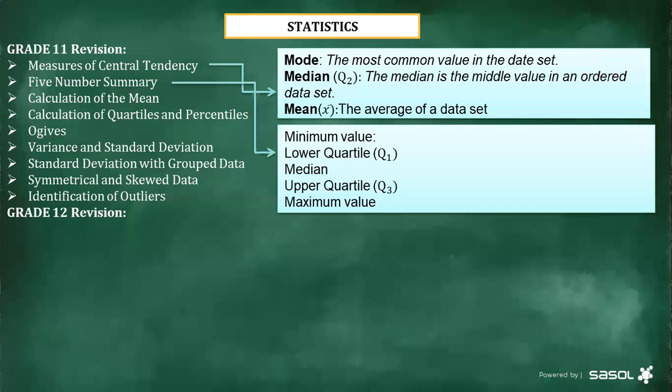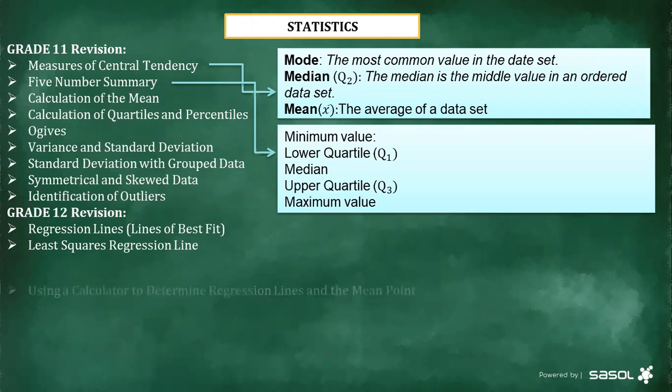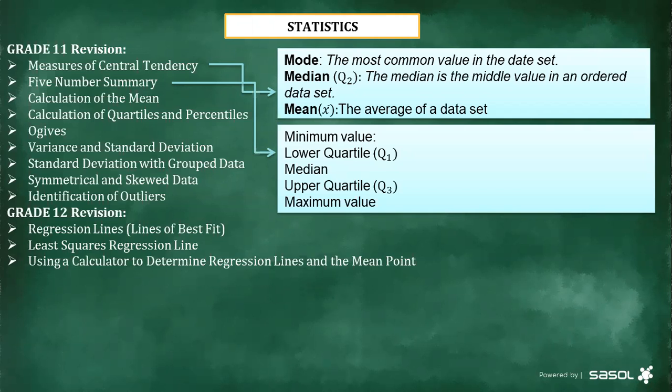Then now we get into grade 12 and look at what we did in grade 12. The first one, we introduced regression, the regression lines, which is the line of best fit for the scatter plot. Then we did the least squares regression line. The third one, using a calculator to determine the regression lines and the midpoint.